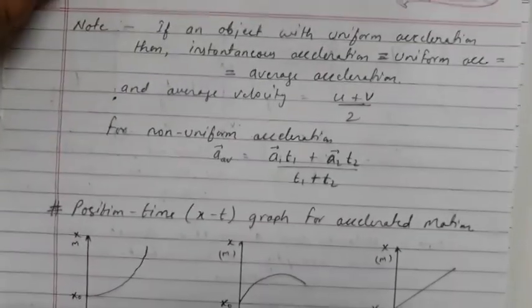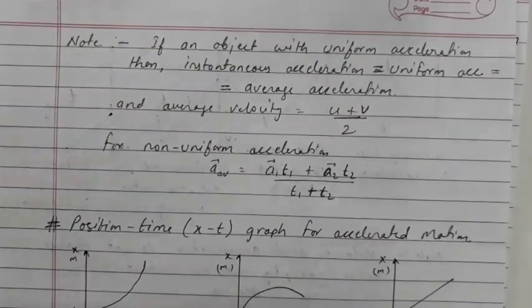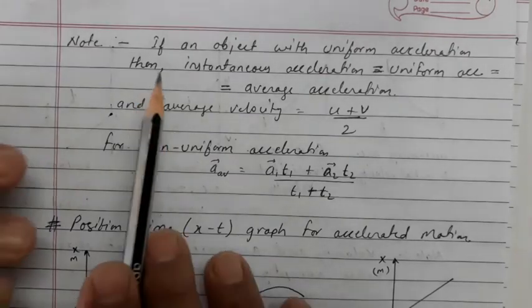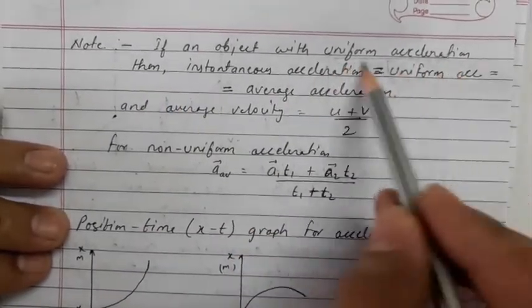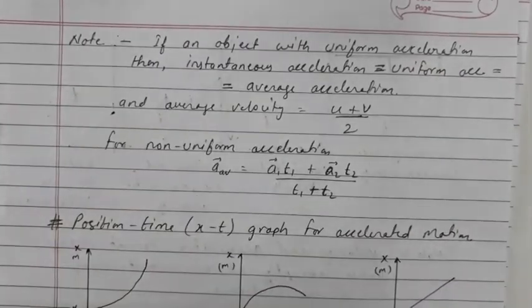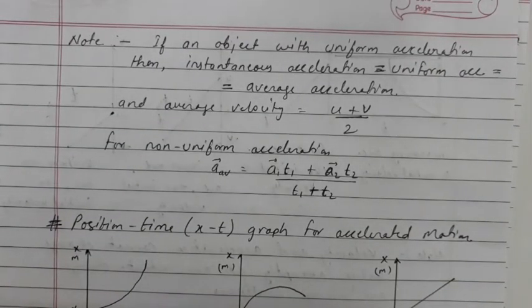Now there are some important notes which are very important from the numerical point of view. If the object moves with uniform acceleration, here a new word comes: uniform acceleration. What is uniform acceleration? When the object is changing its velocity equally in equal intervals of time, that will be considered as a uniform acceleration. Whenever the object changes velocity equally in equal intervals of time, that acceleration will be considered as a uniform acceleration.